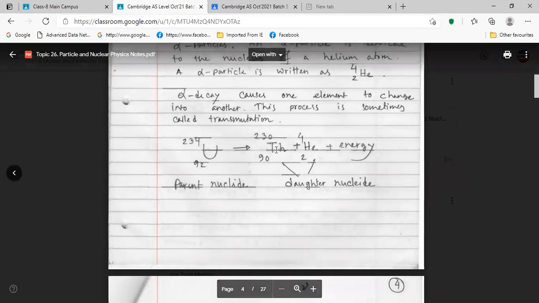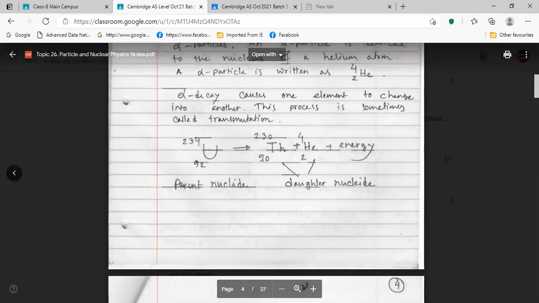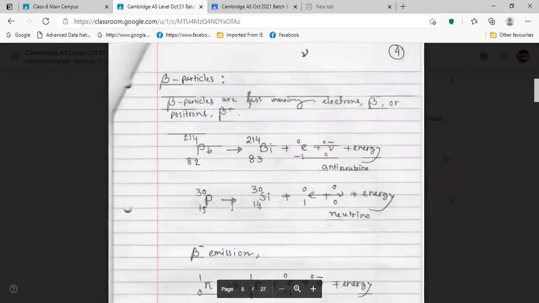So you have to remember how we are doing it. See, the mass number is 234. If here is 4, then thorium will be 230. If helium is 2, then thorium will be 90. This way it works. Just recalling O level.